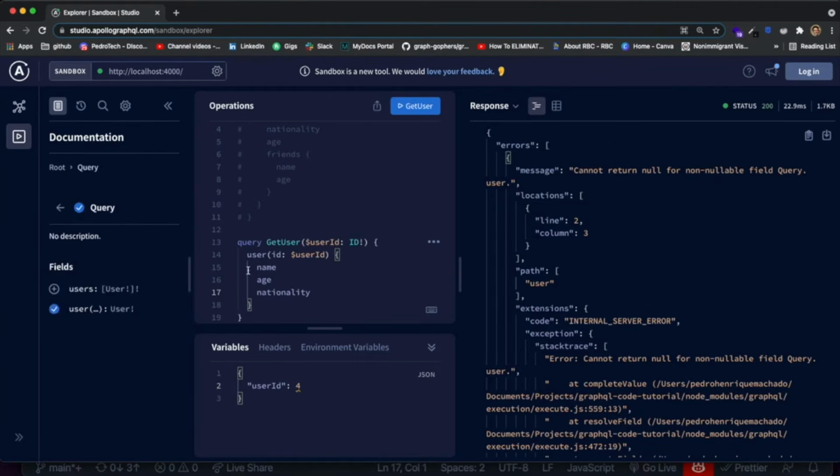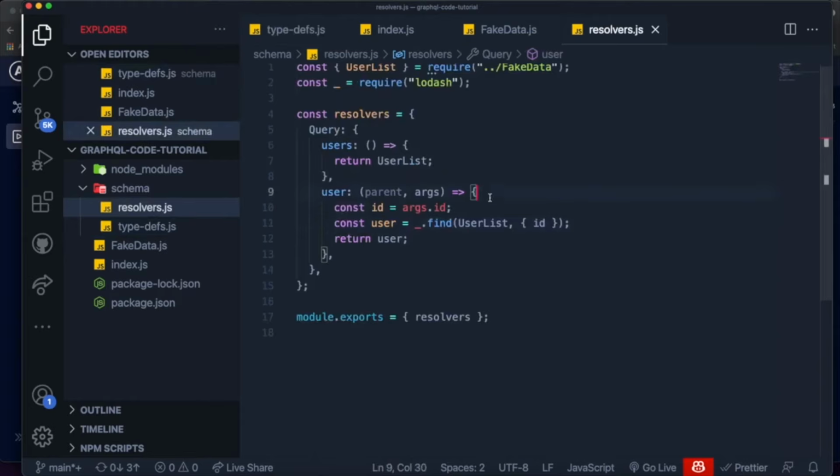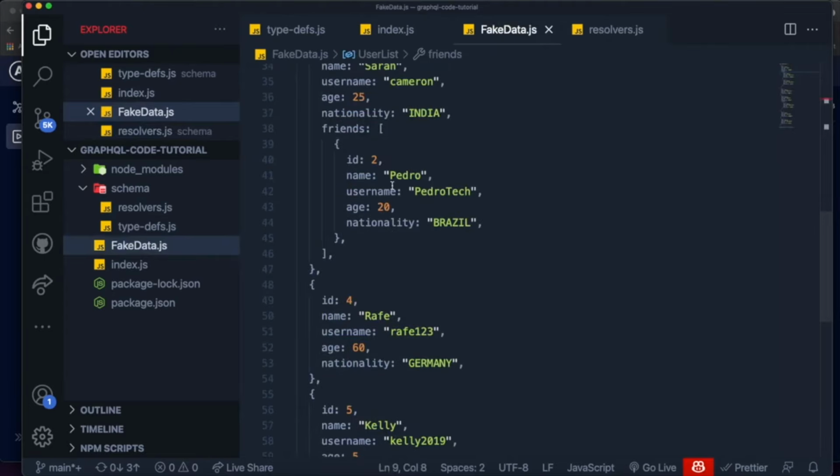But the thing is, we're specifying here that the value we're passing is 4, but when we get it inside of our resolver over here, we get it as a string and not as a number. So when we use Lodash to find the user by ID, it's passing a string for the ID, and that's why it's not finding anyone over here, because our IDs are all numbers.